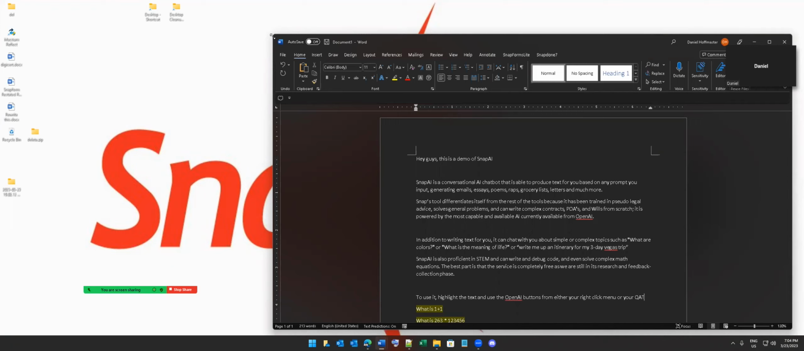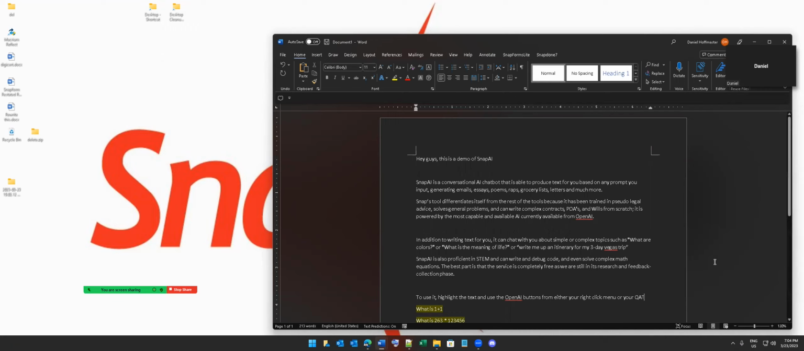Snap's tool differentiates itself from the rest of the AI tools that you might have heard of in the news right now, because ours has been trained in pseudo legal advice, it solves general problems. It can write complex contracts, POAs, wills from scratch. It is powered by the most capable AI currently available from OpenAI.